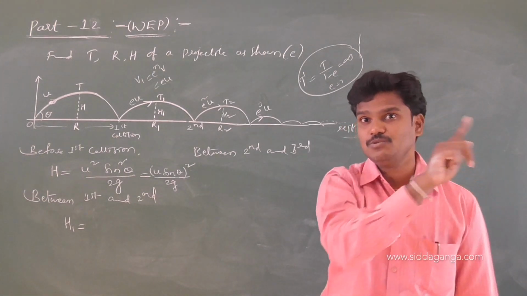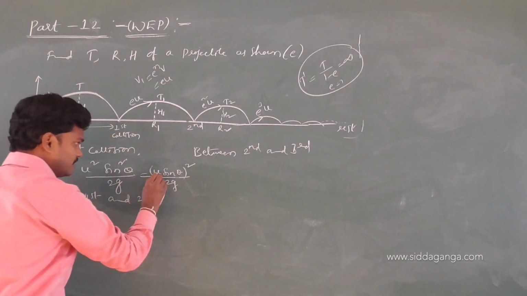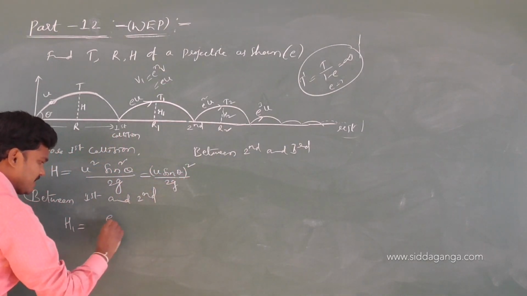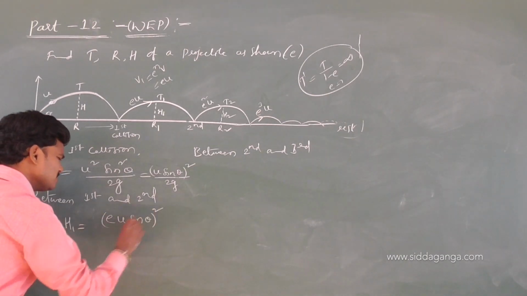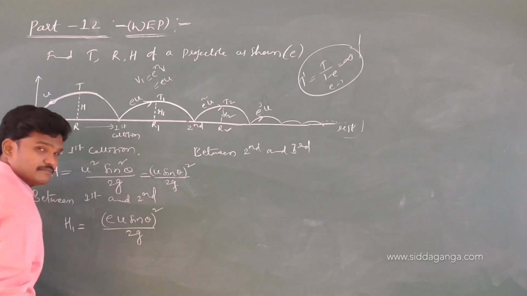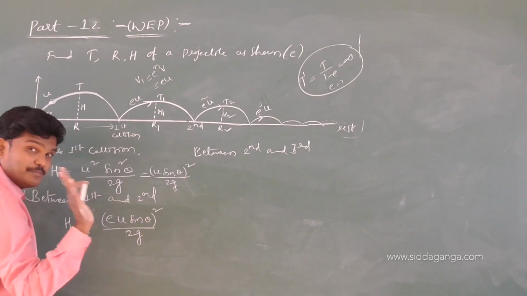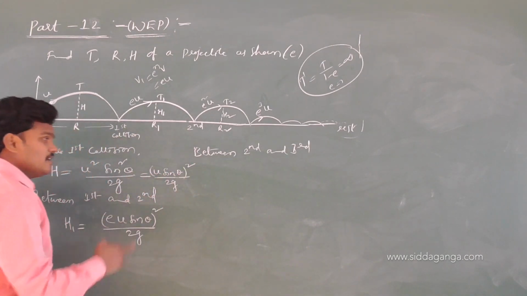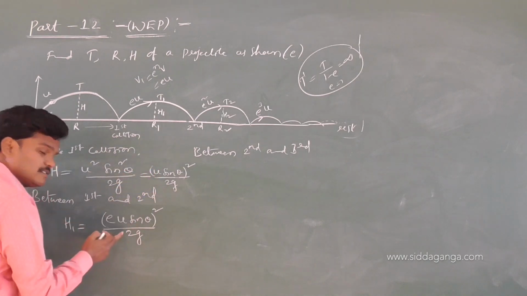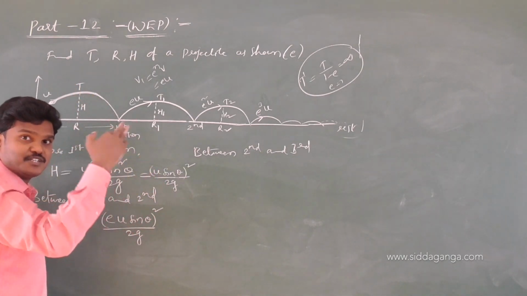So in the next case, let me write eU sin theta whole square by 2g. This is the better way. U becomes what? eU. Keep in mind, if I write eU whole square, I may get it wrong. U in the next case eU, in the next case e square U, in the next case e cube U.